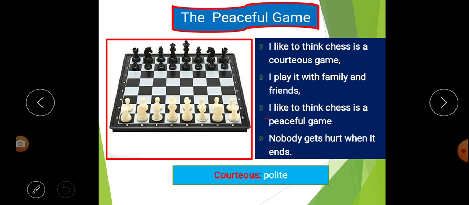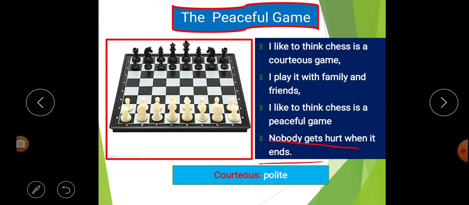Next line, I like to think chess is a peaceful game. And here the poet says that he thinks chess is a peaceful game. Why is this game called a peaceful game? Look at the line below. Nobody gets hurt when it ends.